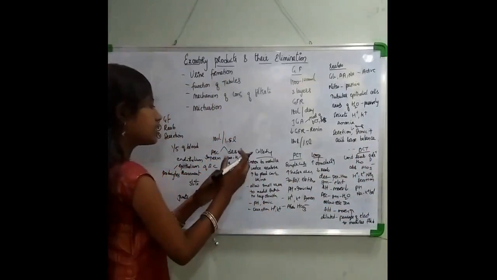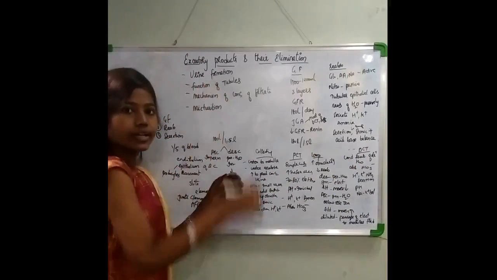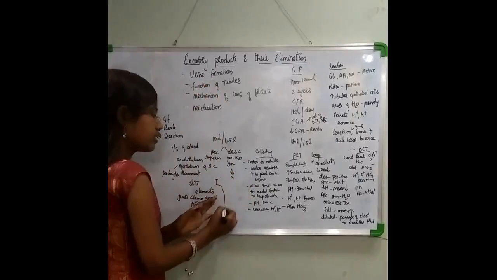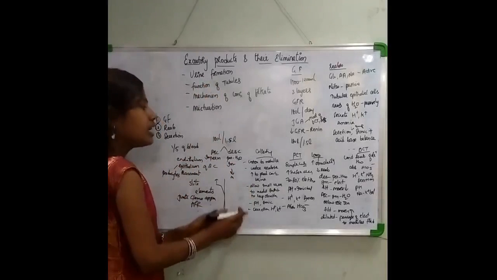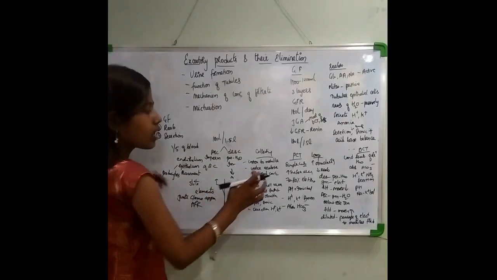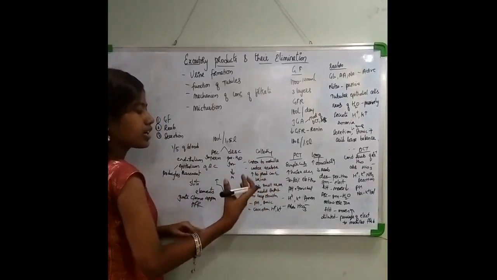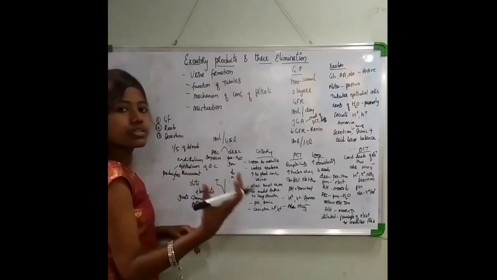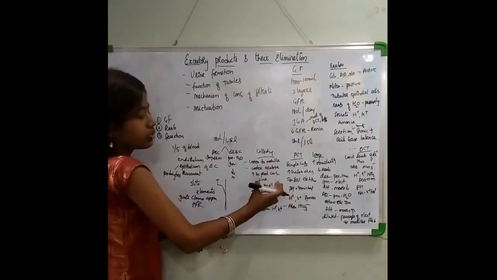Next we will be dealing with the collecting duct. This is a straight tube-like structure. It extends from the cortex region to the medulla region. This is actually meant for water reabsorption. So water reabsorption occurs here more and more to produce the concentrated urine. Most of the water gets reabsorbed, so the concentrated urine is produced.